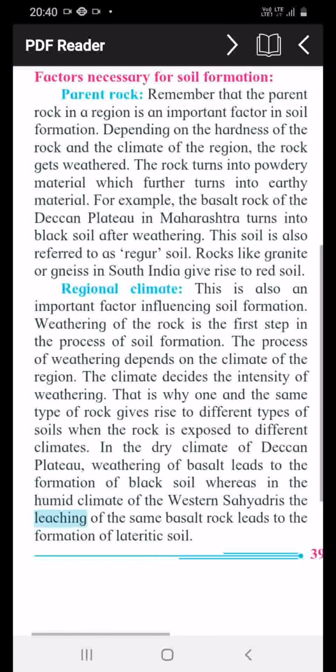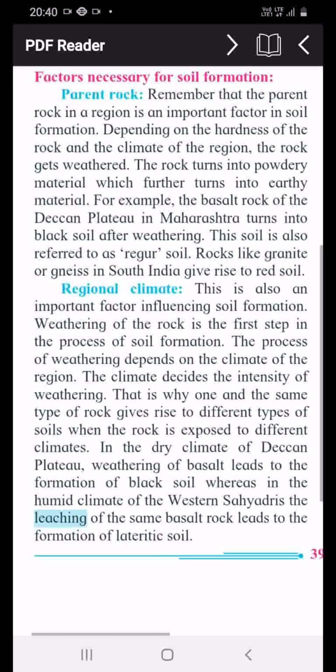In the dry climate of the Deccan Plateau, weathering of basalt leads to the formation of black soil, whereas in the humid climate in the western Sahyadris, there is leaching. Leaching means chemicals in the soil are removed from the soil by liquid passing through it. So the climate decides the intensity of weathering.